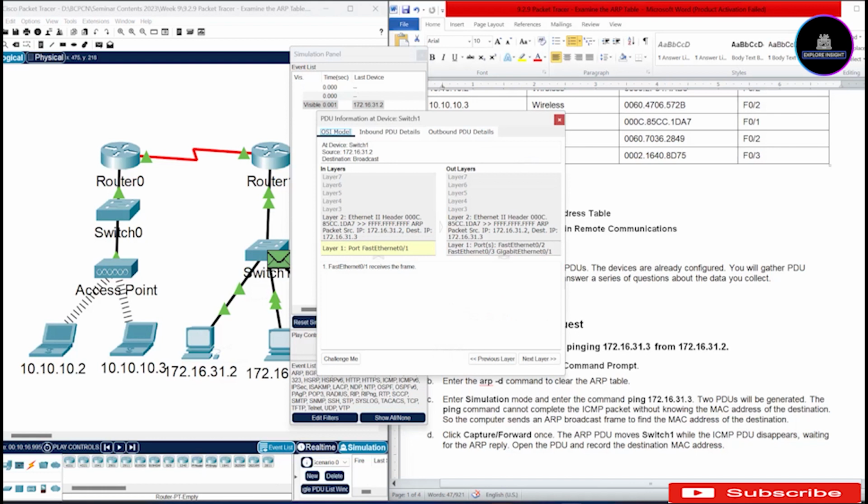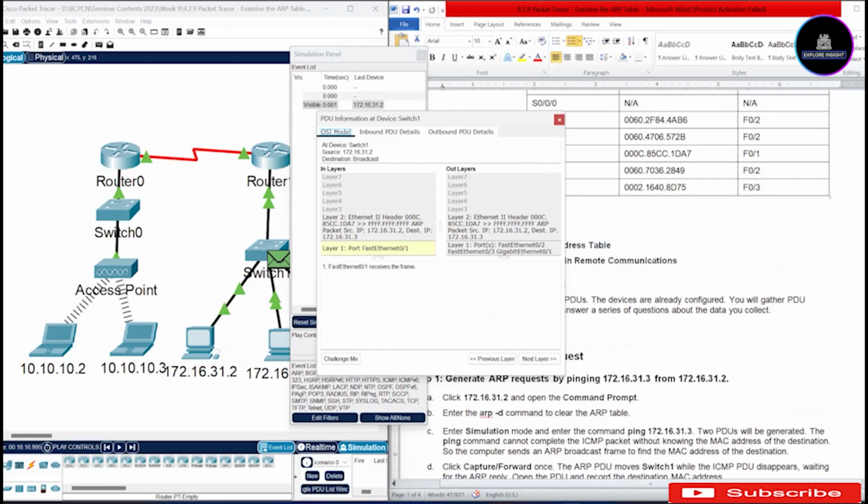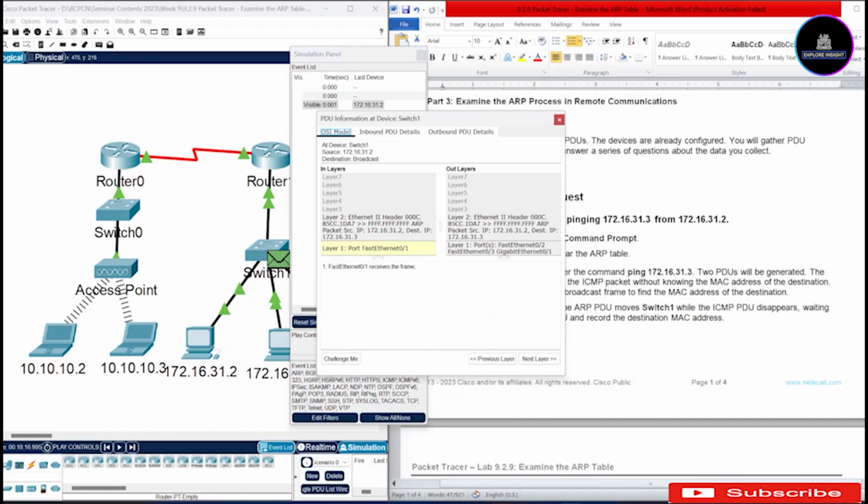Okay, so let's talk about the MAC address. This MAC address is always found in layer 2, while the IP address is found in layer 3. Layer 1 is the physical layer of the OSI model. Now you can see that this is our source address and this is our destination address. It's asking to record the PDU and record the destination MAC address. So our destination MAC address will be FFFF.FFFF.FFFF, which you're going to see in my booklet.